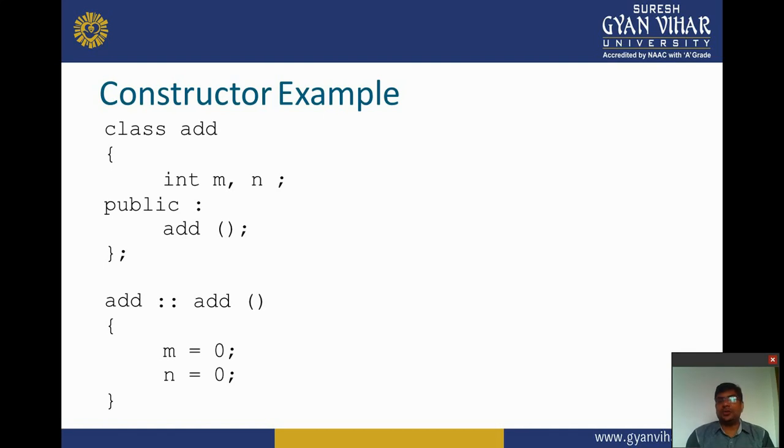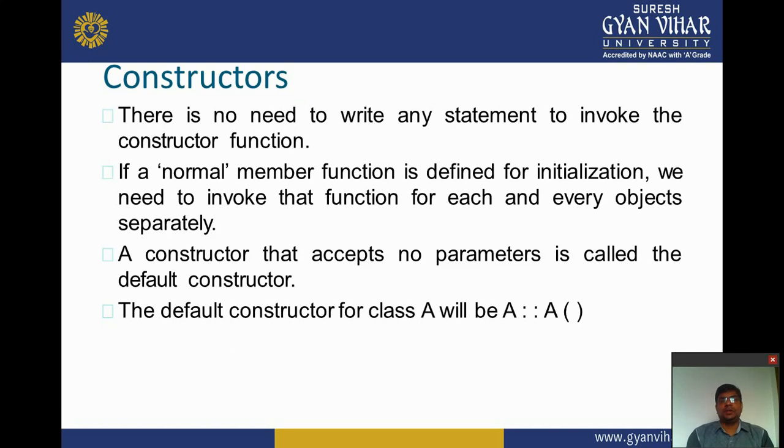The scope resolution operator, the four dots, helps to declare and define any function outside of the class. There is no need to write any statement to invoke the constructor function. If it were a normal member function defined for initialization, we would need to invoke that function for each and every object separately.